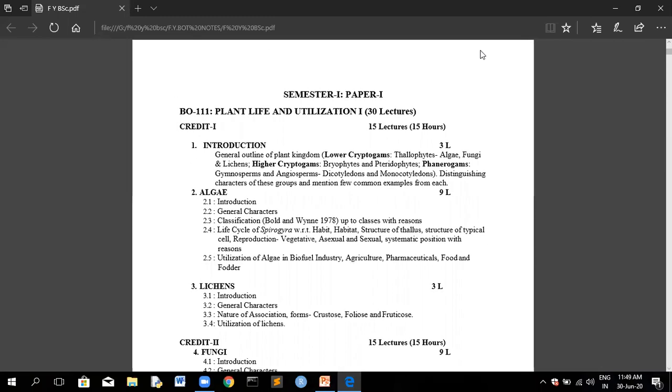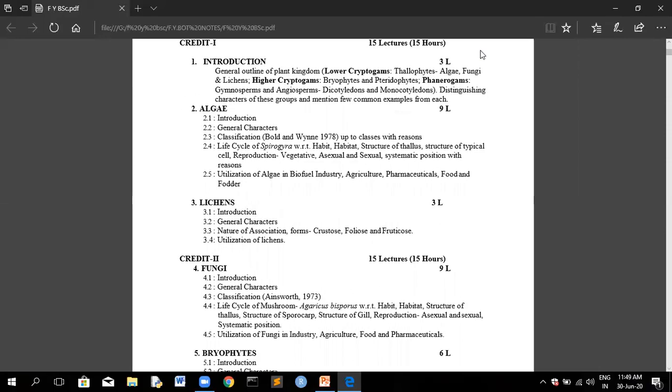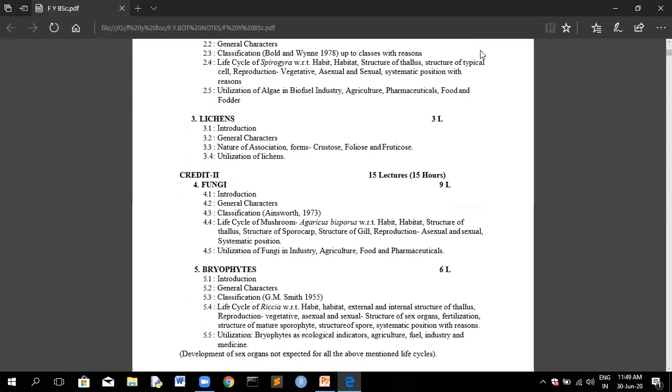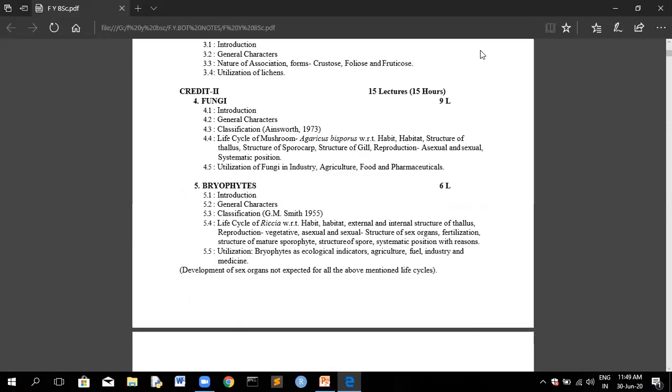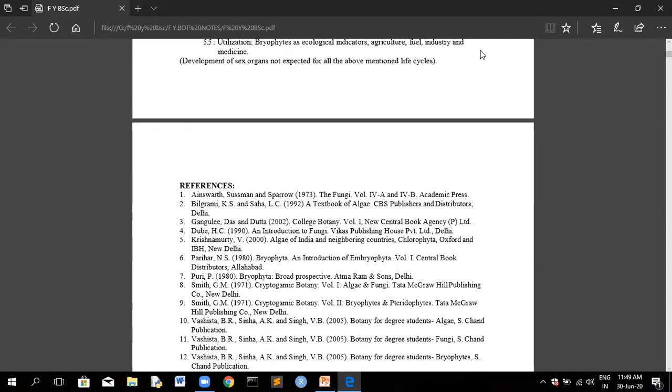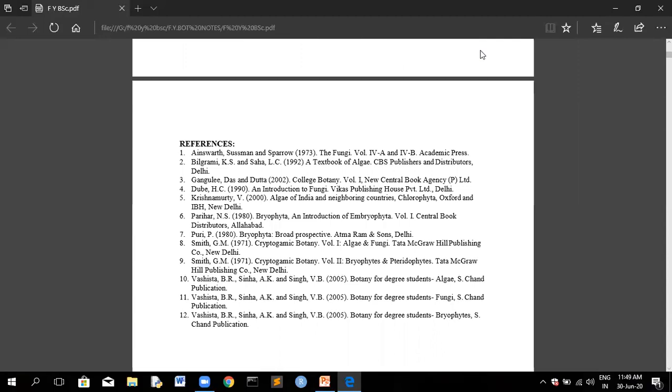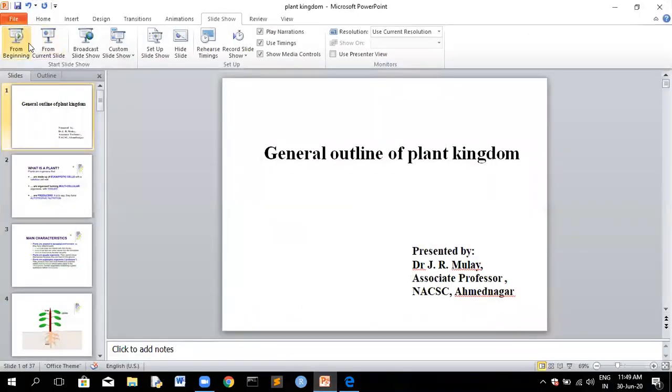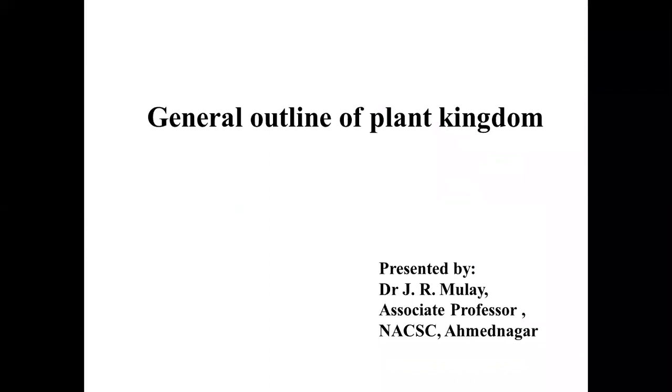In the syllabus, there is an introduction. In the introduction, a general outline of the plant kingdom. Then we study the algae, lichen, fungi, and bryophyte. We started with the first chapter, plant kingdom. There are several references which are here. Then we started with the general outline of the plant kingdom.